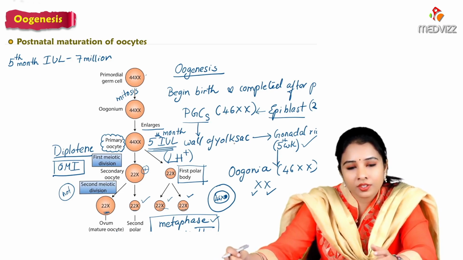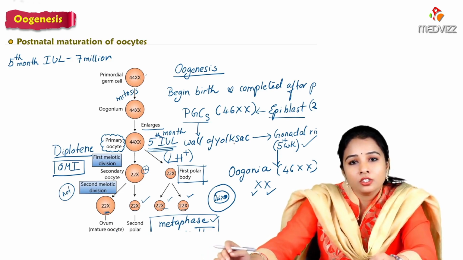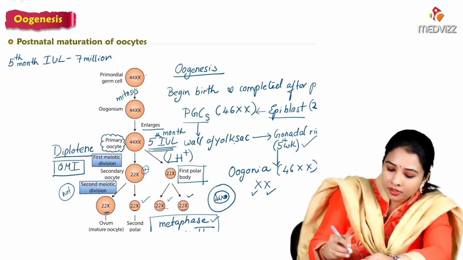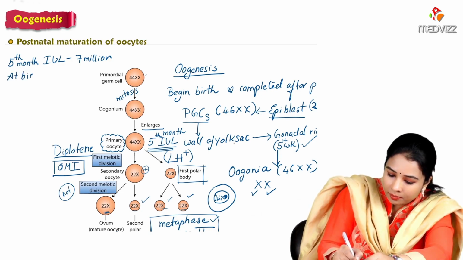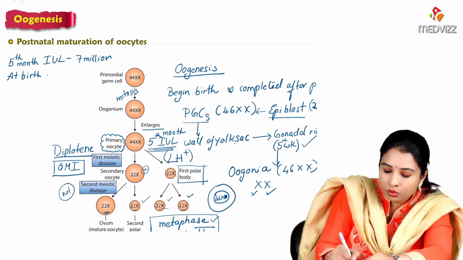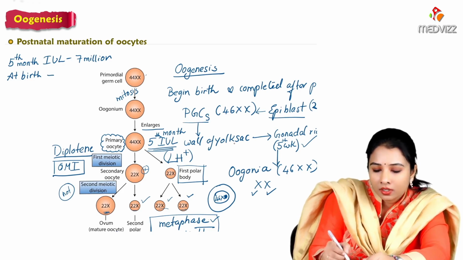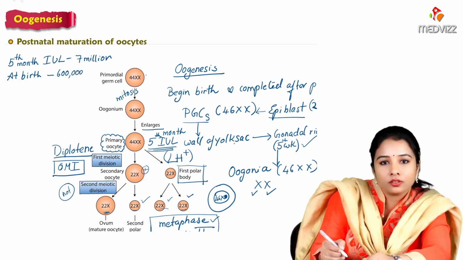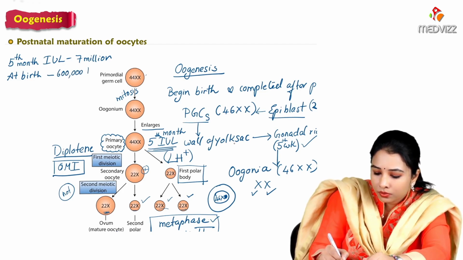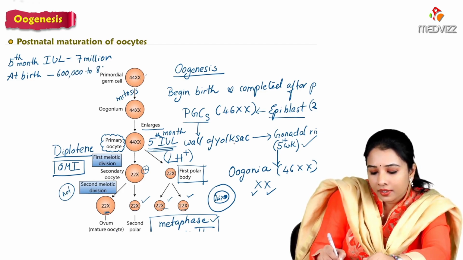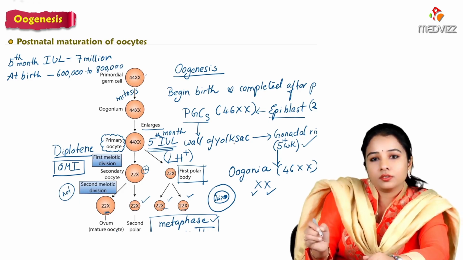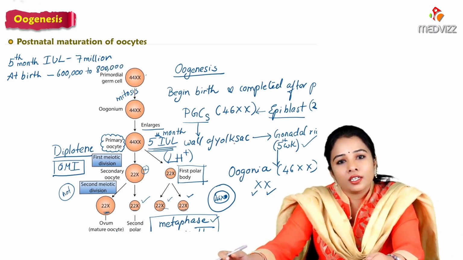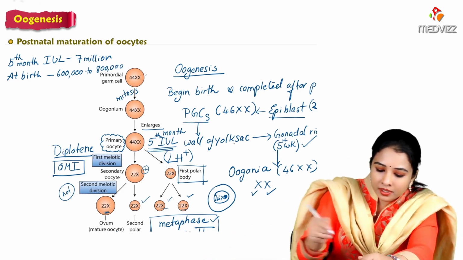Most of these get degenerated, so at the time of birth they get reduced to around 600,000 to 800,000. The degeneration still continues, and at puberty